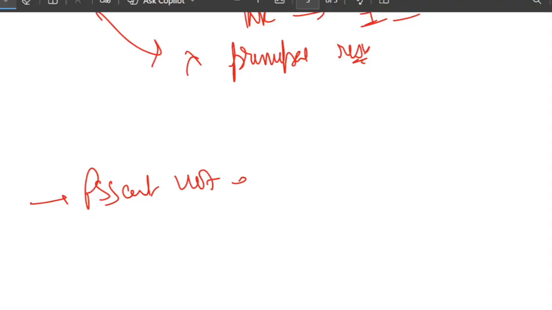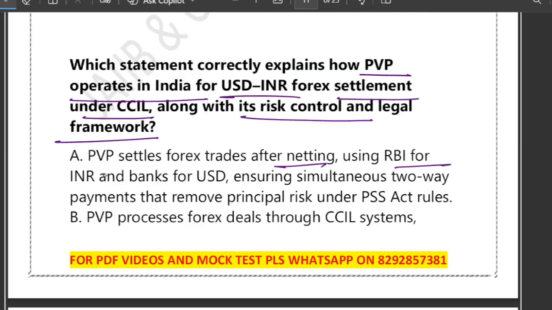So let's look at the options that we have been provided. Option A says they settle forex trades after netting, use RBI for INR and a bank for USD, ensuring simultaneous payment. Yes, I think A is the correct one. CCIL uses multilateral netting, INR settles at RBI, USD settles at the designated bank, payments are released simultaneously, and it removes Herstatt risk.